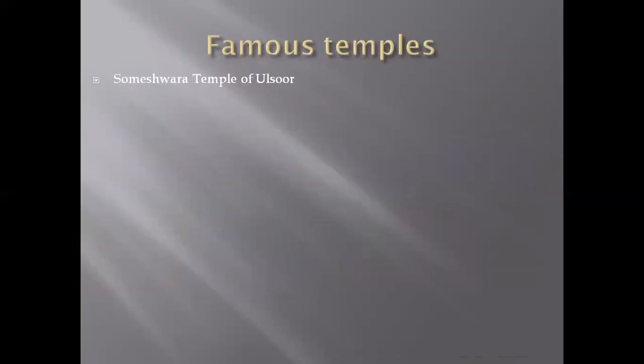famous temples. After the Bangalore division, which are the famous temples? That is the Someshwara temple of Halsur. Where is it located? It is located in Halsur. Who started it? The Cholas. First the Cholas constructed it. After that, when the Vijayanagara Empire came, they modified the temple. Which god is there? Lord Shiva is there. It is one of the old temples in Bangalore rural division. So the Someshwara temple is in Halsur.